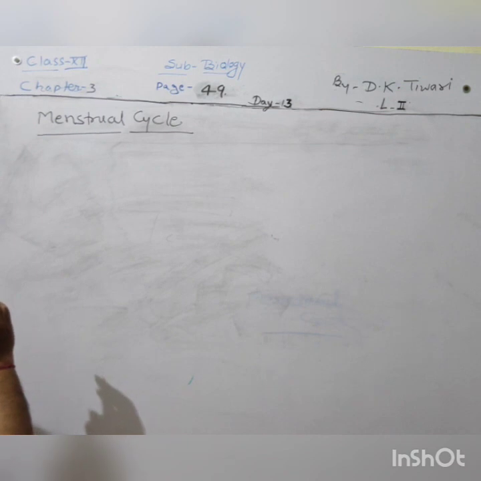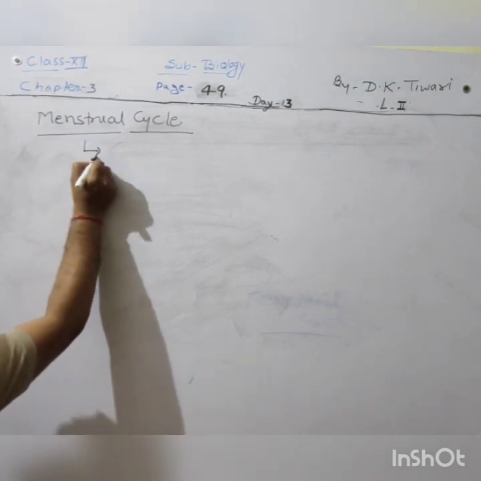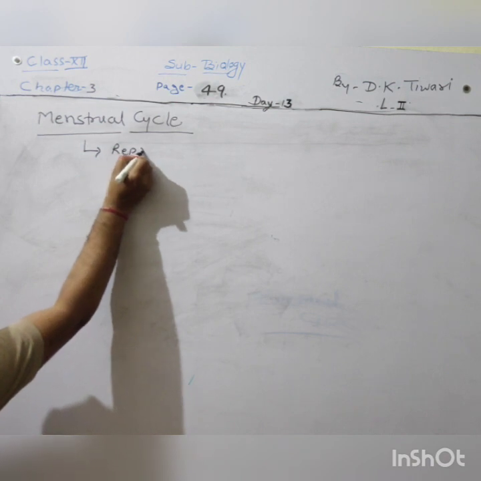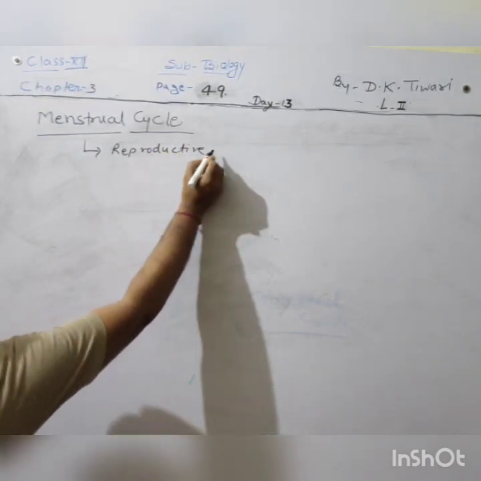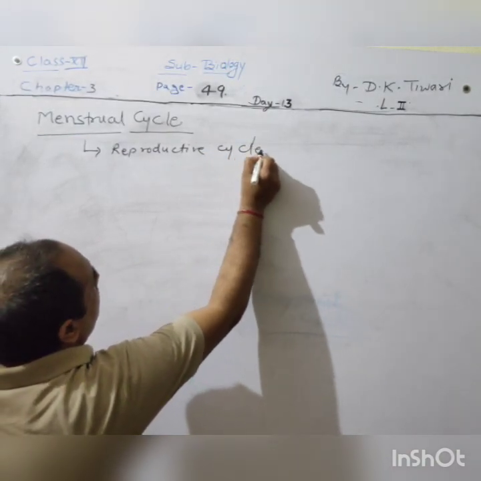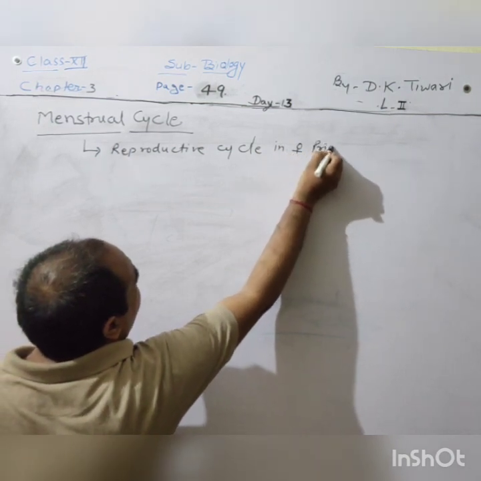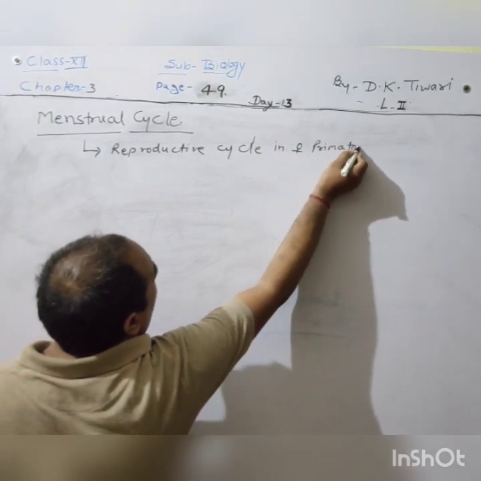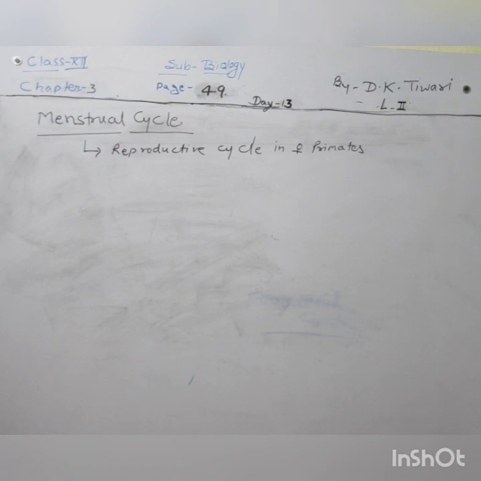It is the reproductive cycle in female primates. It does not take place at every stage; it takes place with the puberty stage.